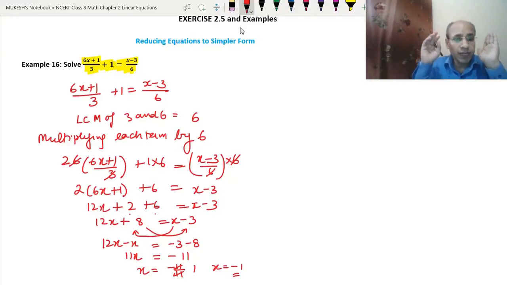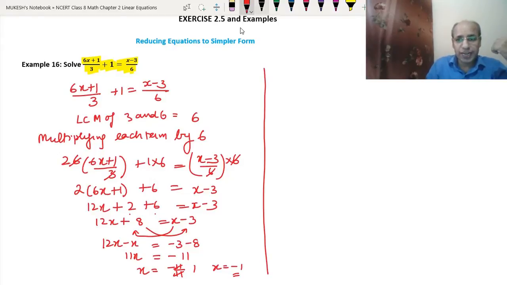Okay. We can do it in a different way also by taking the LCM. There is one more way of doing this question. What is that way? Let's understand it. See, the LCM is 6. So what will we write? We can first shift this x minus 3 upon 6 to the other side.